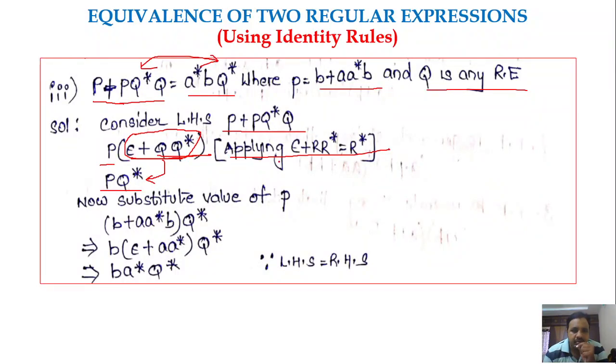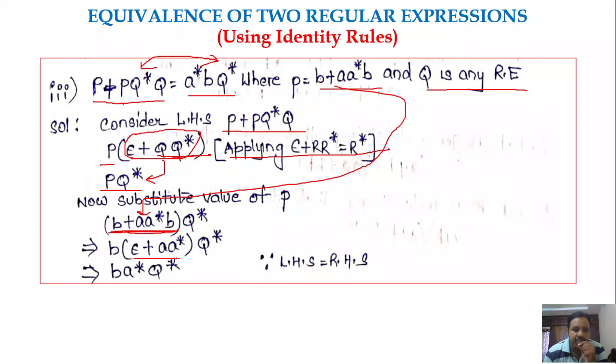Now we can substitute the P value in the obtained regular expression. What is the P value here? B plus A star B. So I am substituting it here, followed by Q star. Now if you consider this part of the regular expression, B is common, so take out B as common: B of epsilon plus A star.